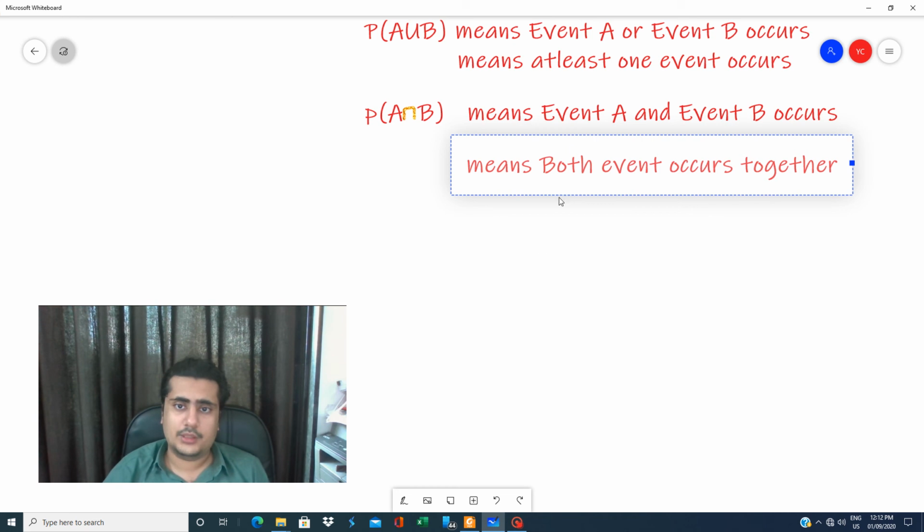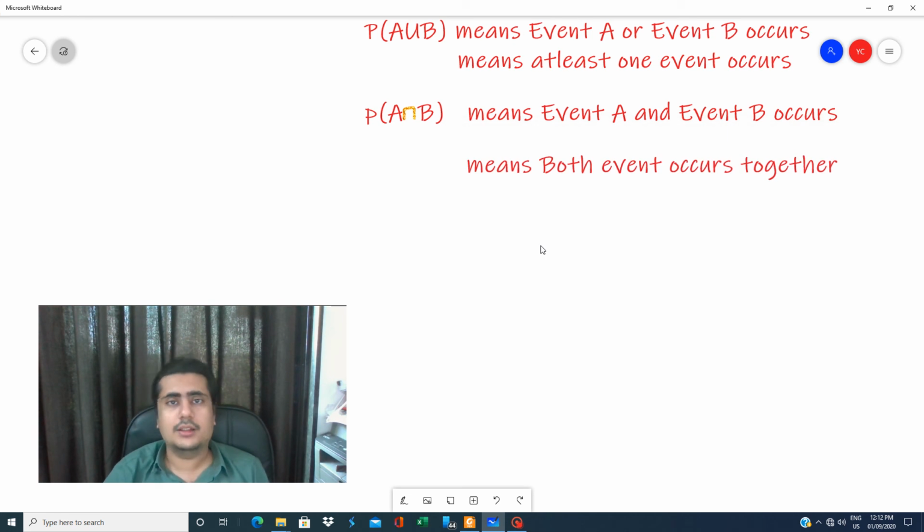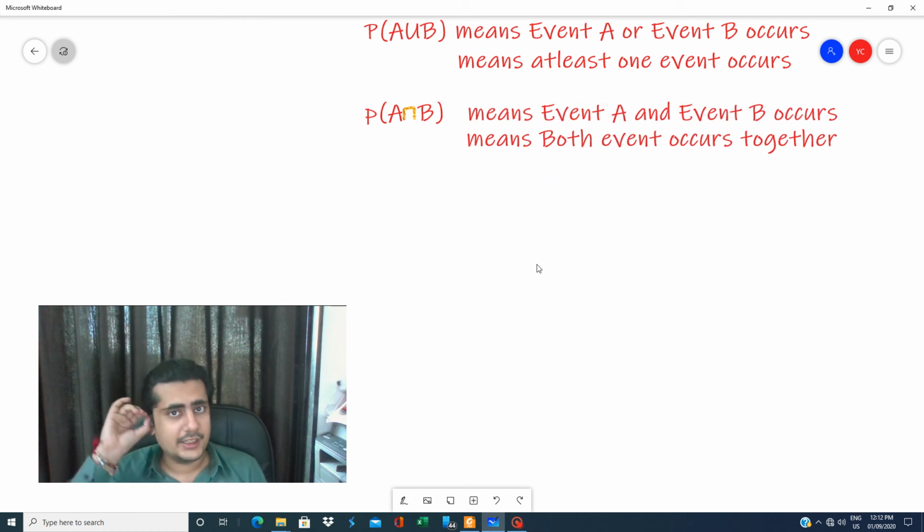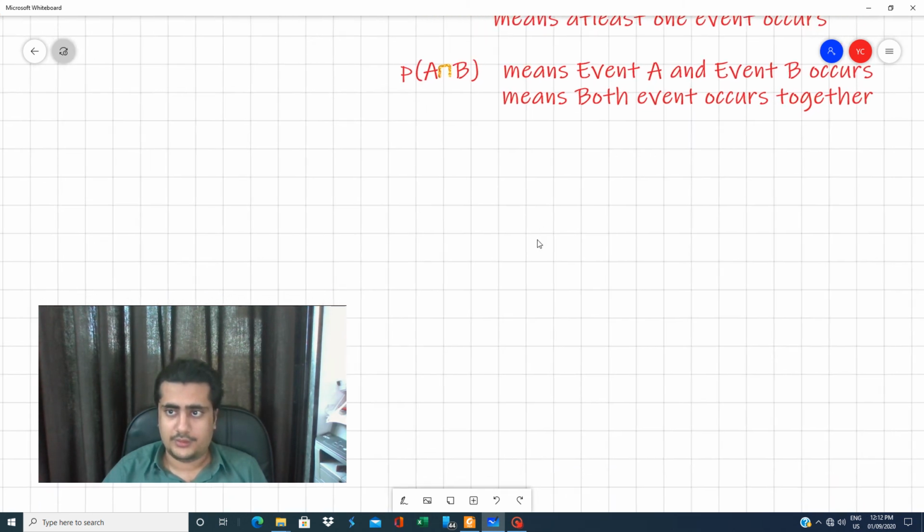It means both events occur together. A intersection B means event A and event B occur together. It also means both the events occur together.